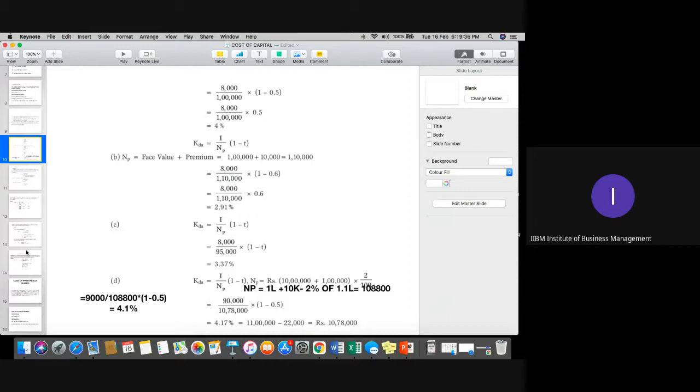So the formula is I upon NP into 1 minus taxation. I is 9,000, NP is 1 lakh 8,800 and taxation is 50%, so 1 minus 0.5. Clear? Yes, sir. Shall we move to the next part, please?